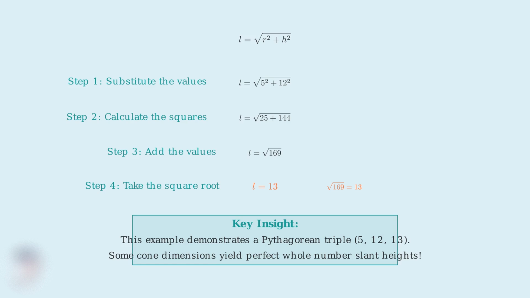This means that some cone dimensions will give you perfect whole number slant heights, while others will give you decimal approximations. Therefore, the slant height of this cone is exactly 13 units. This clean whole number result makes this a particularly elegant example of the slant height formula in action.